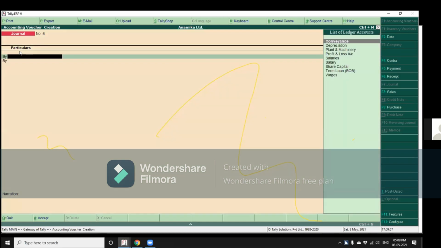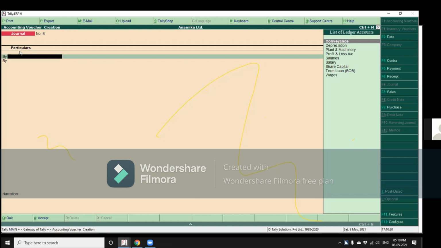F7. Now, in the journal voucher, what happens is it does not have a predefined account like sales, purchase, cash, or bank, which is to be credited. But it has one rule: whatever account you first enter, that will be debited.